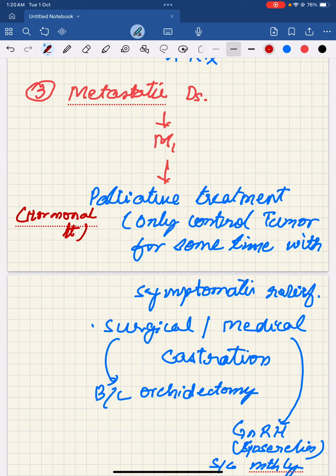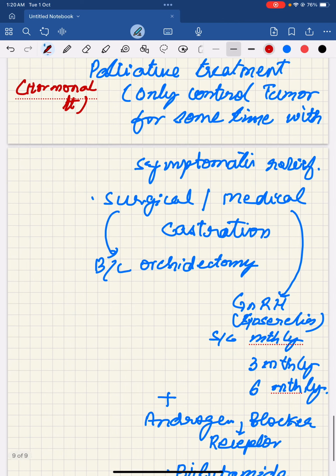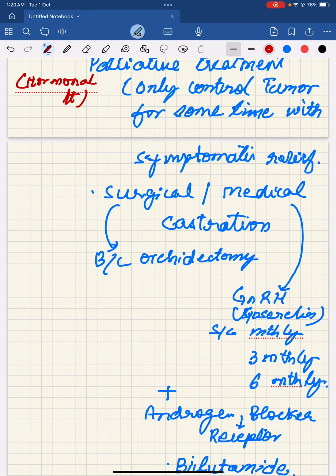For CA prostate, this palliative treatment is given in the form of hormonal treatment. Why hormonal treatment? Because the CA prostate is dependent on the testosterone to grow. This hormonal treatment is given to cut down the testosterone production. To cut down the testosterone production, you have to remove the testis and you have to control the androgen production from the adrenal gland. The testosterone from the testis is removed by the surgical or medical castration.